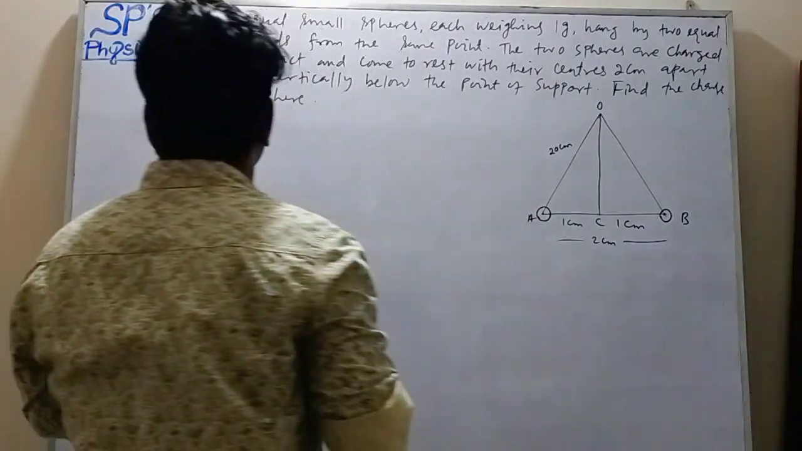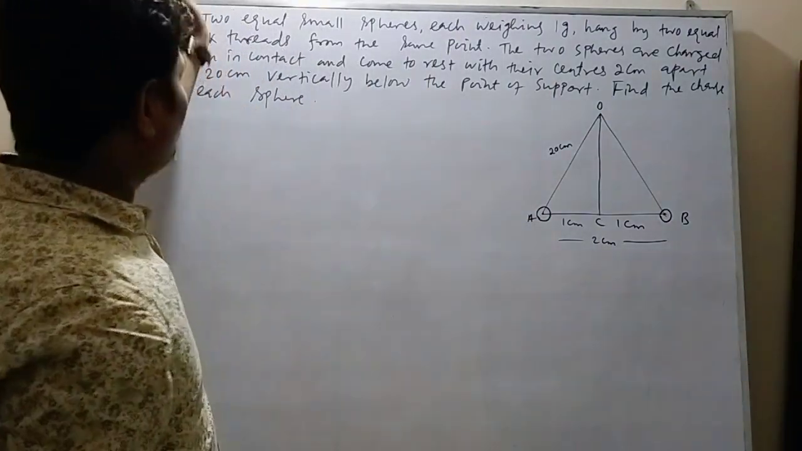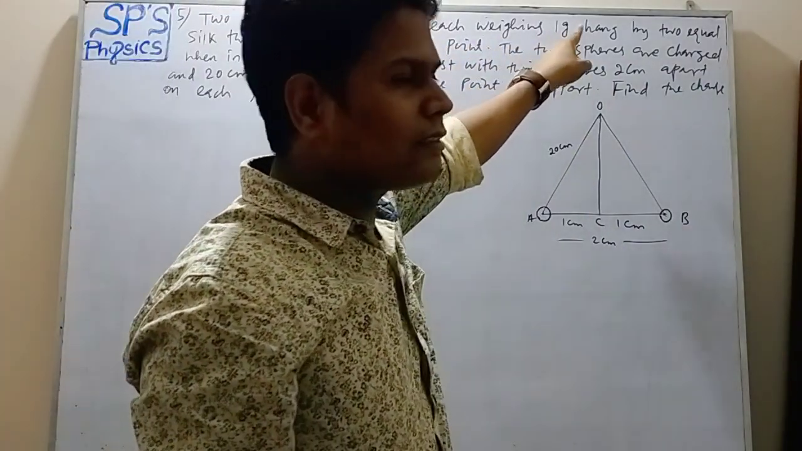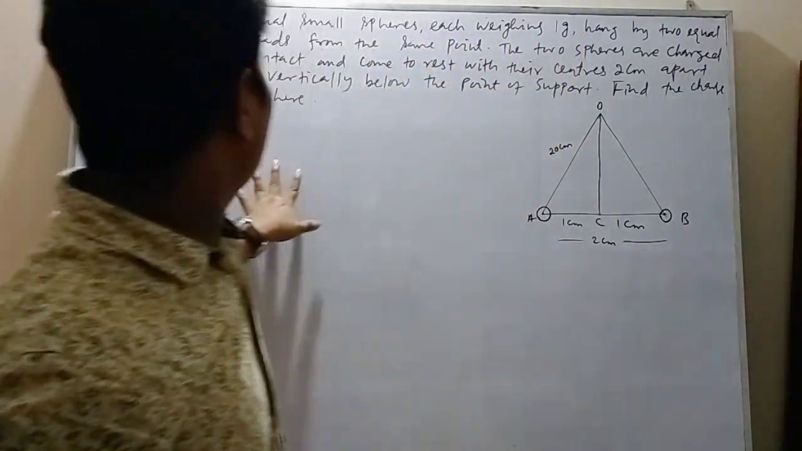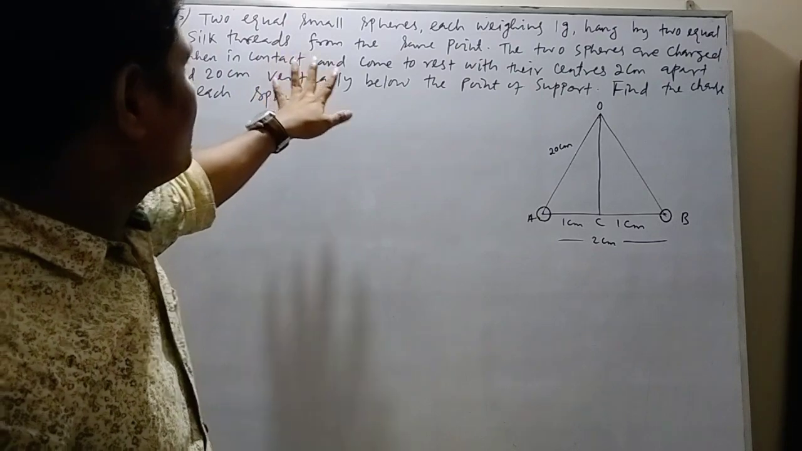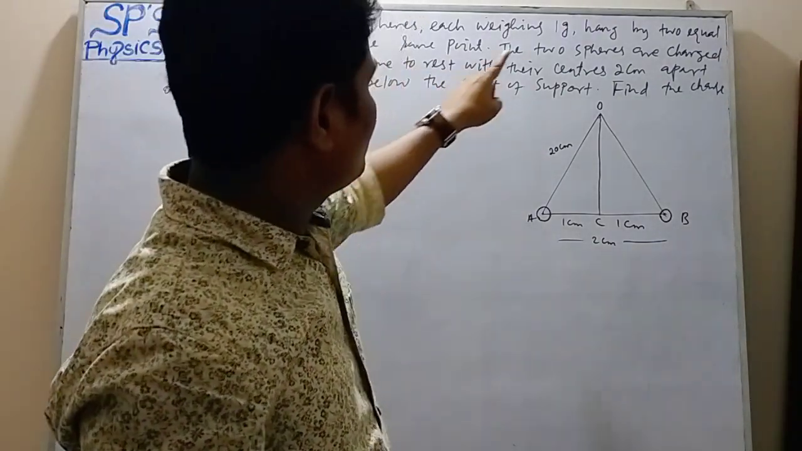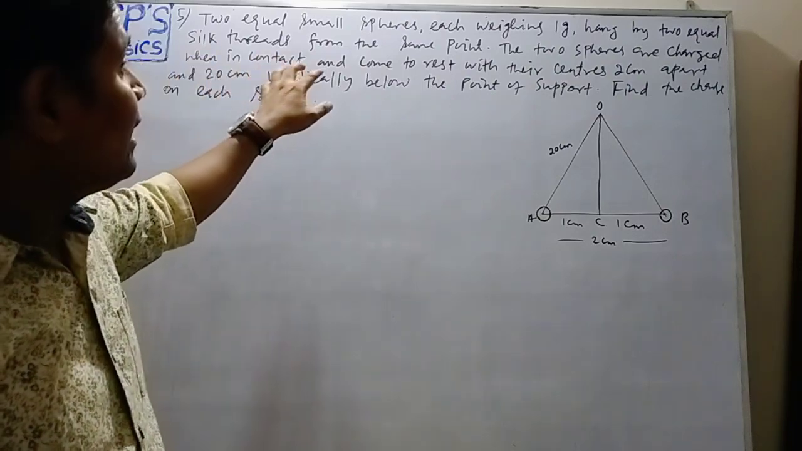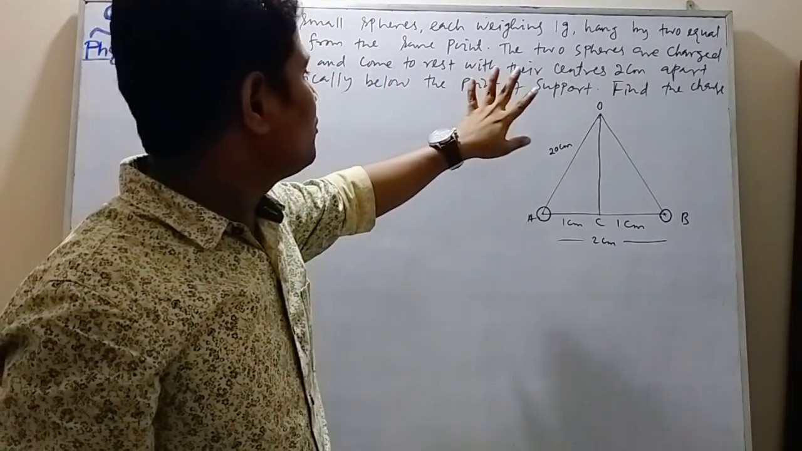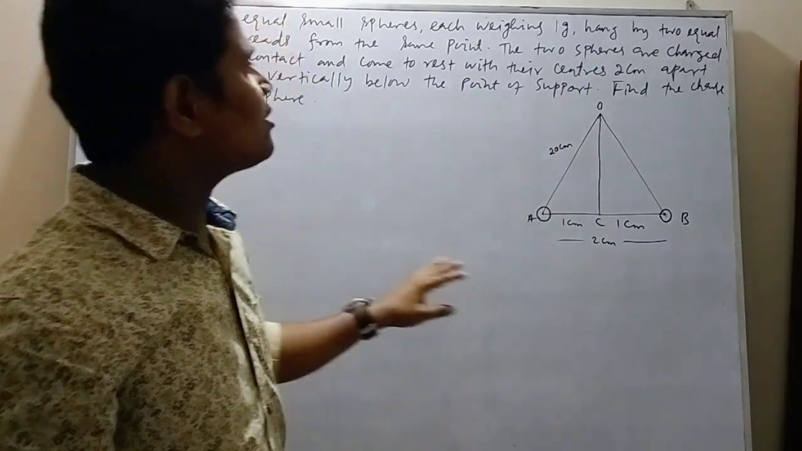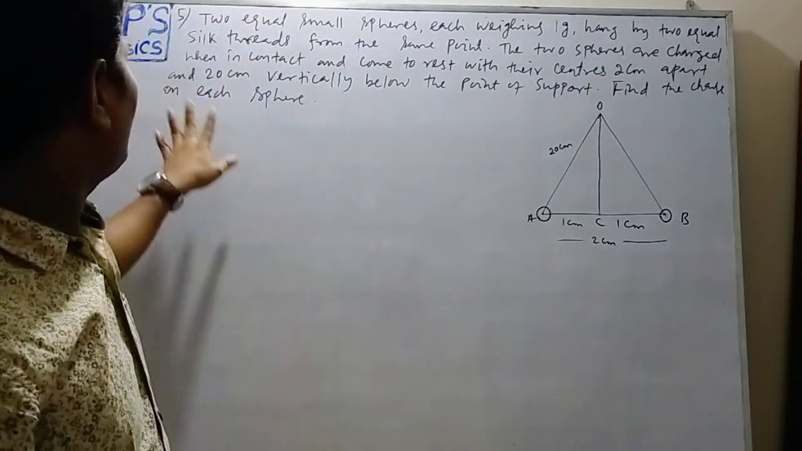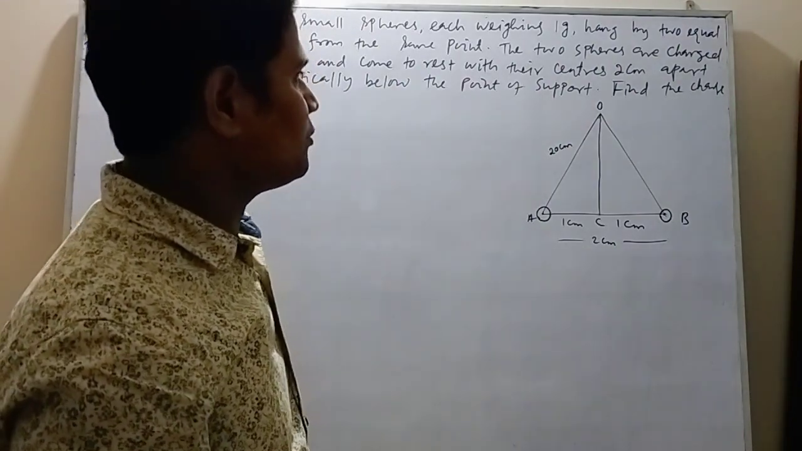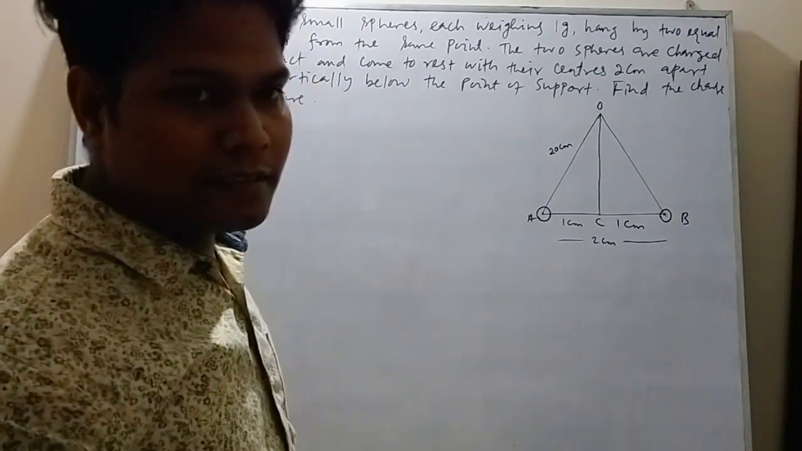The next question is: two equal small spheres each weighing 1 gram hang by two equal silk threads from the same point. The two spheres are charged when in contact and come to rest with their centers 2 centimeter apart and 20 centimeter vertically below the point of support. Find the charge on each sphere.